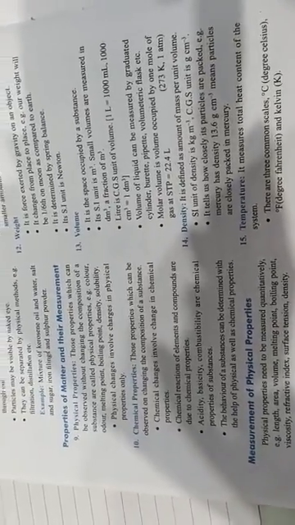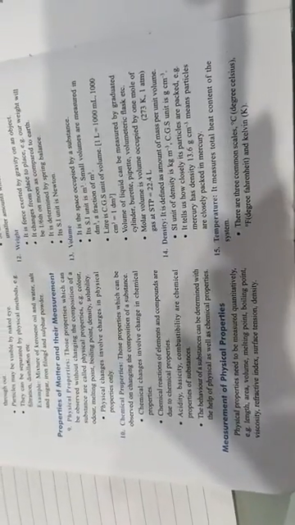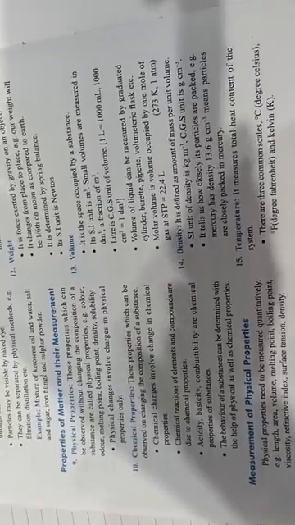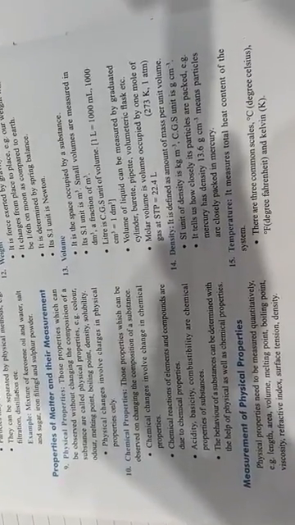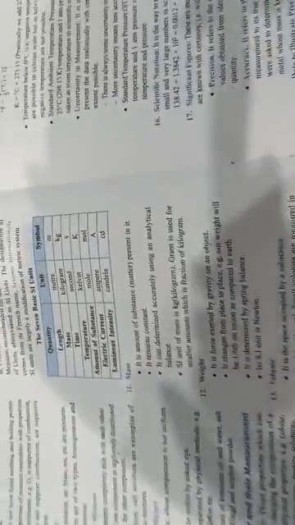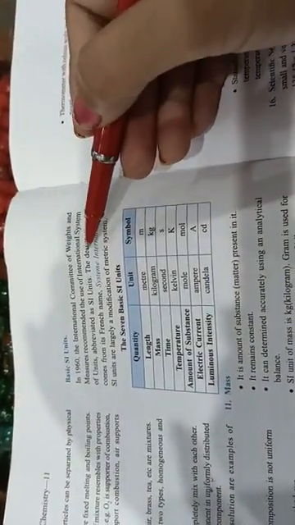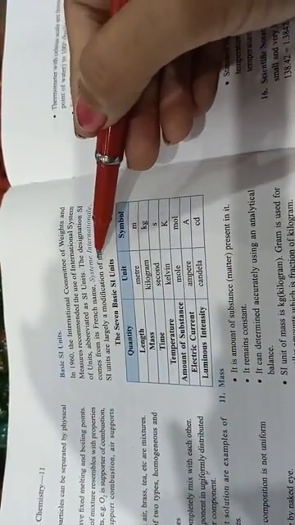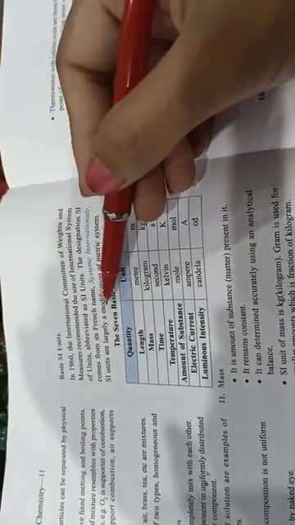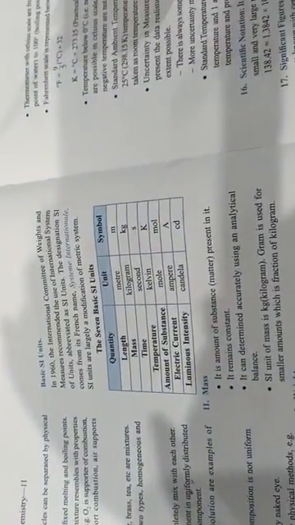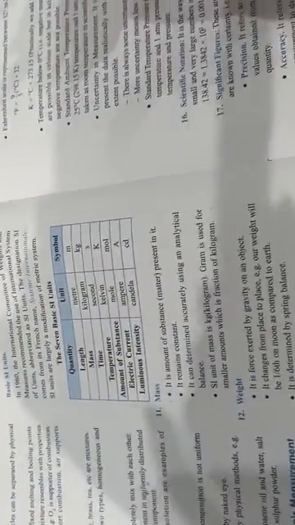Next is the measurement of physical properties. How do we measure physical properties? By length, area, volume, melting point, boiling point. By this we measure physical properties. After this, let's study the SI units. The full form of SI is System International. The word comes from French. So these are the units. You can learn these units and write them in your copy.